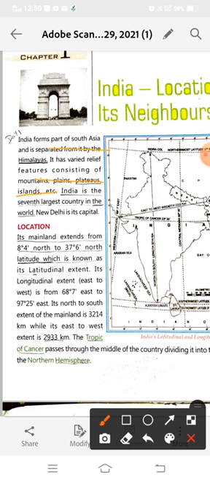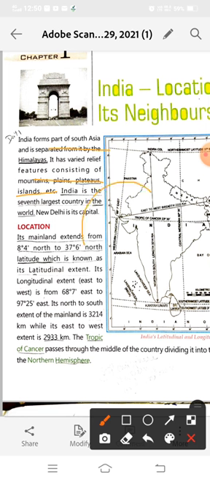About the location, you learned that the mainland of India extends from 8 degree 4 north to 37 degree 6 north latitude. I told you in the video classes that on our globe we have 2 types of imaginary lines. You will read about the imaginary lines in 5th standard.